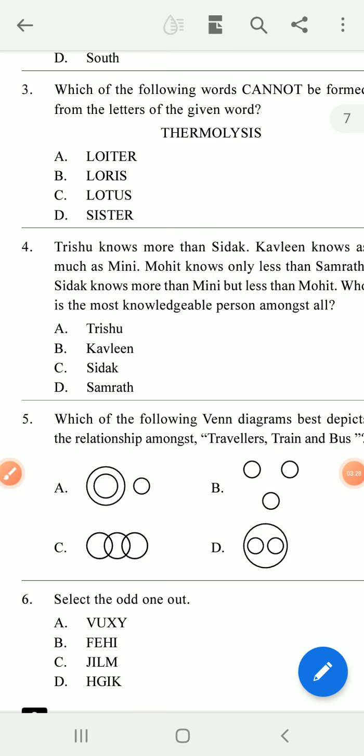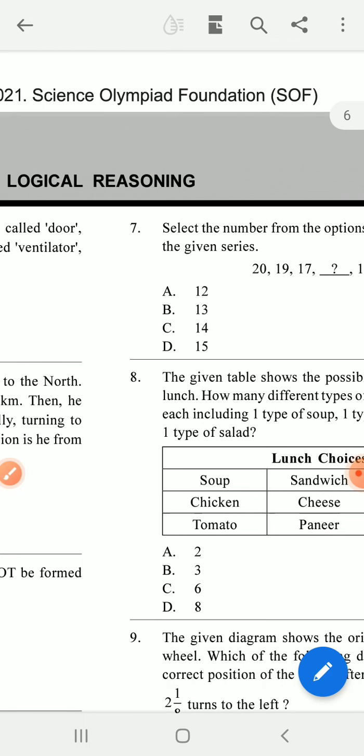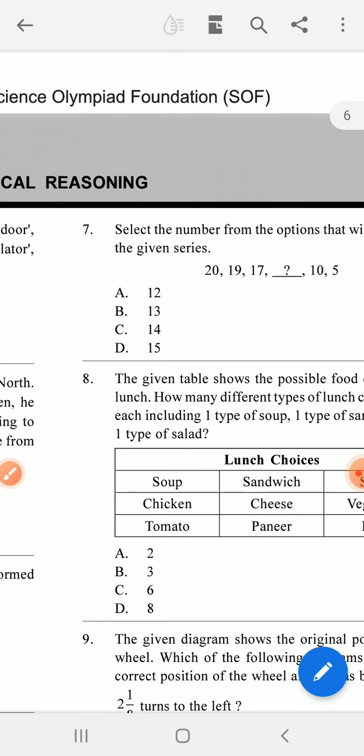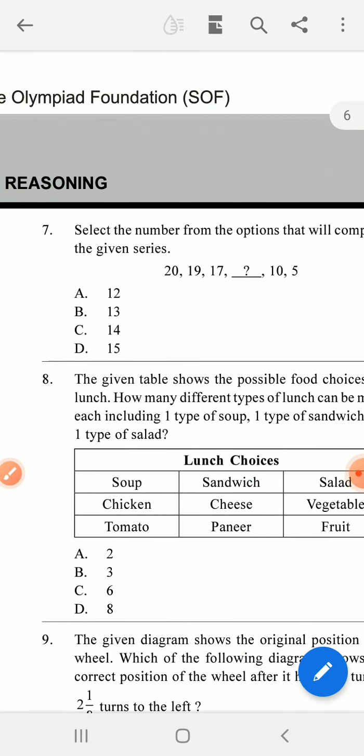Next one, I will go to question number 7. Select the number from the options that will complete the given series. So 20, 19, that is 20 minus 1, 19, 17, that is 19 minus 2, 17, 14, that is 17 minus 3. So subtract first 1, then 2, and then 3. In this way you can get the answer, and the answer is 14.